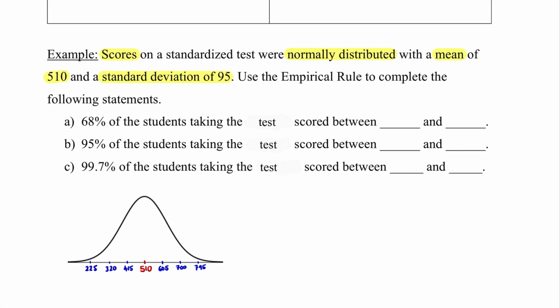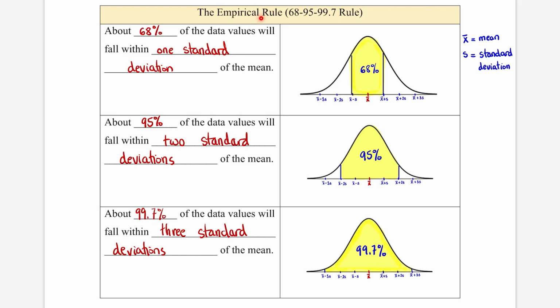Using the empirical rule, about 68% of the data values fall within one standard deviation of the mean. 95% of the data values fall within two standard deviations of the mean. 99.7% of the data values fall within three standard deviations of the mean.